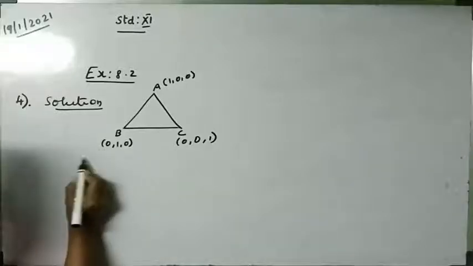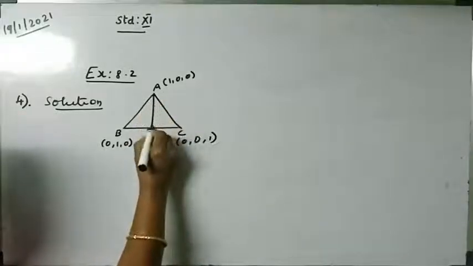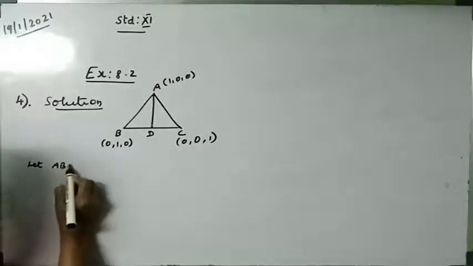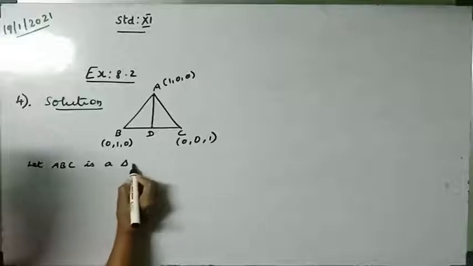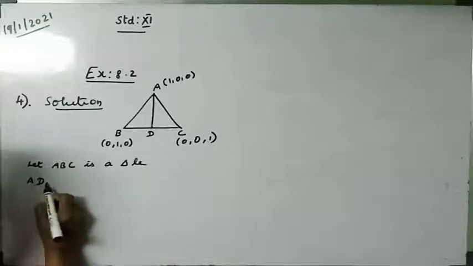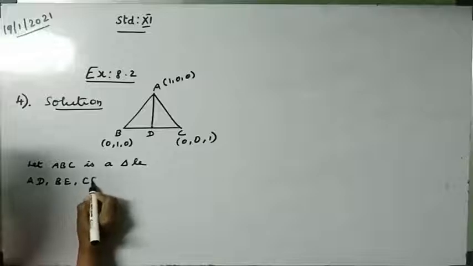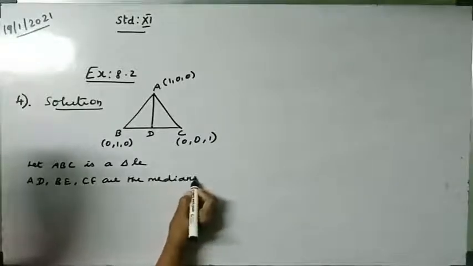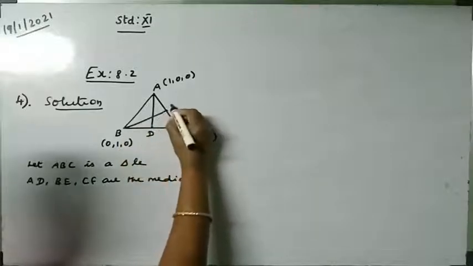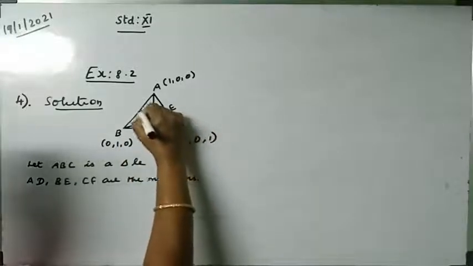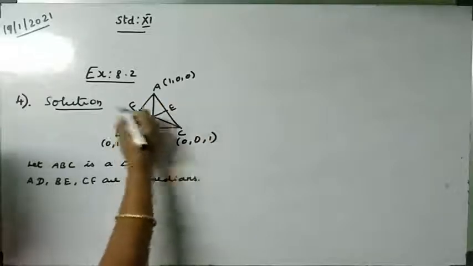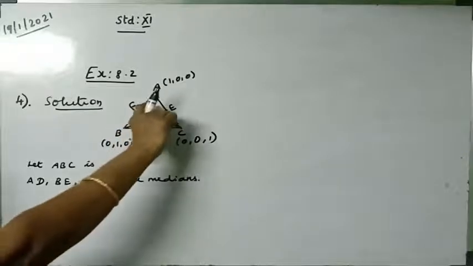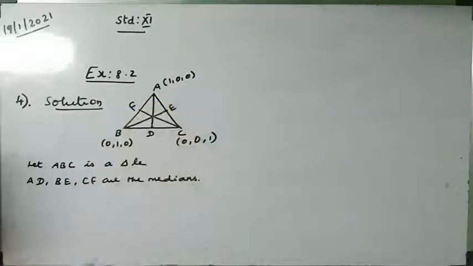So let ABC be a triangle, then AD is the median. Now let ABC be a triangle and AD, BE, CF are the medians. AD, BE, CF are the medians. Now we have to find the direction cosines and ratios of AD, BE and CF.